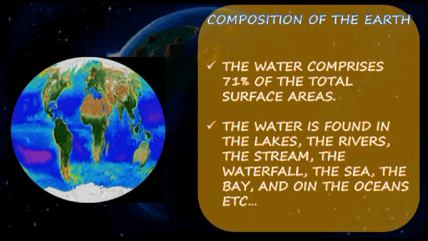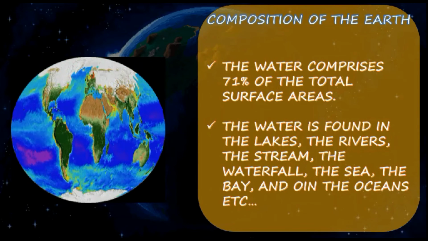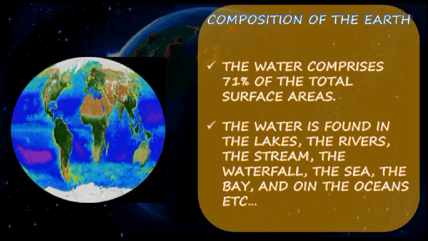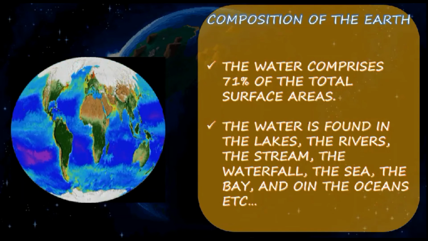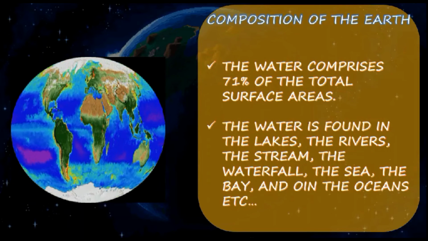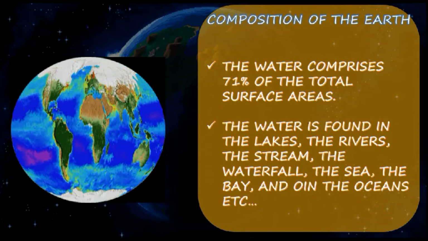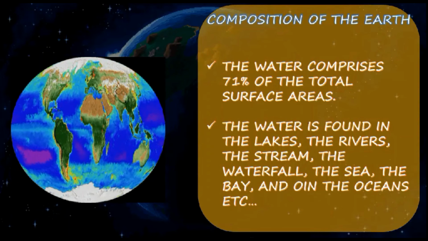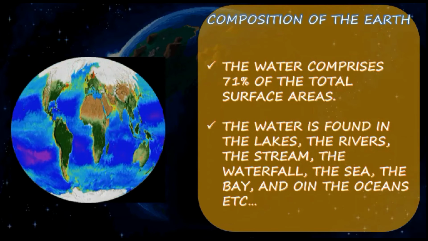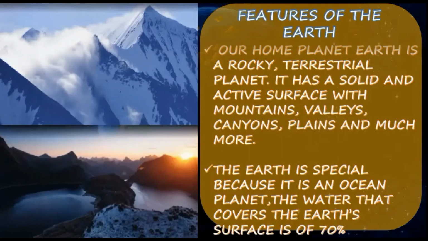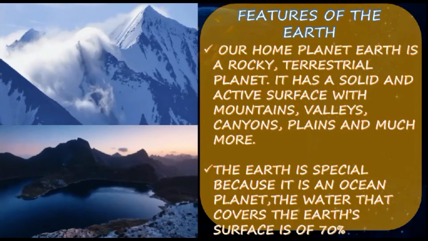So water comprises 71% of total surface area. Water is found in the lakes, rivers, streams, waterfalls, seas and bays, and in the oceans, etc. So here we are seeing the composition of the Earth. Most of the Earth, 71%, is covered with water, right? So in the water on Earth we are able to find lakes, rivers, streams, waterfalls, seas, oceans and all in this composition of the Earth.